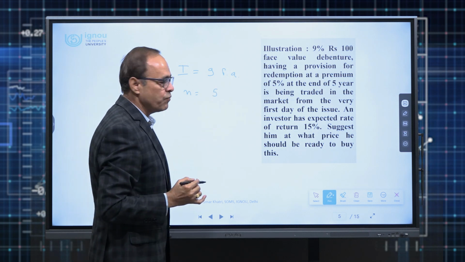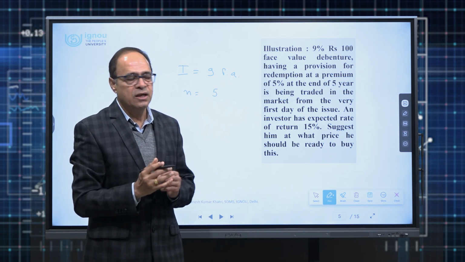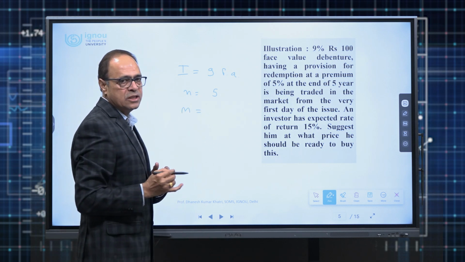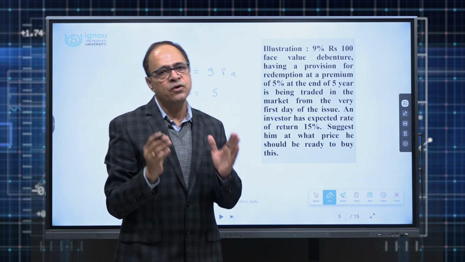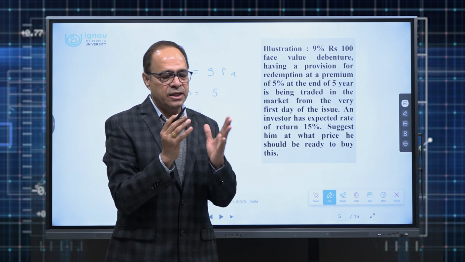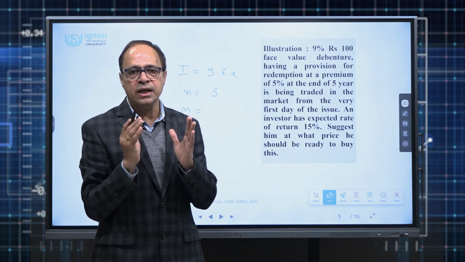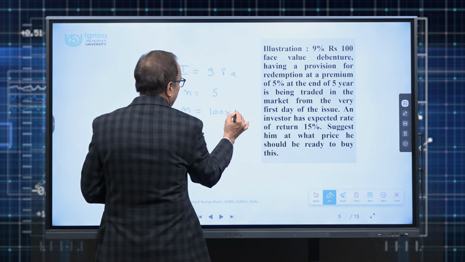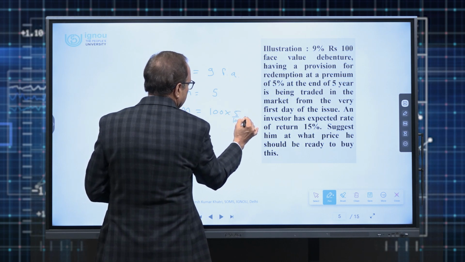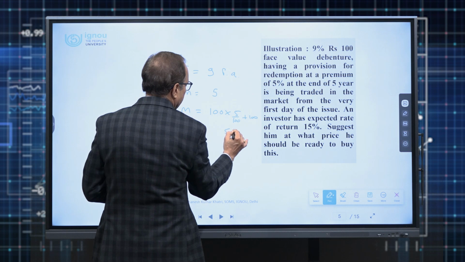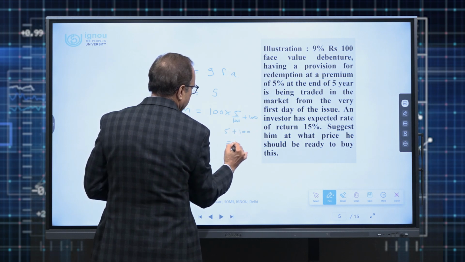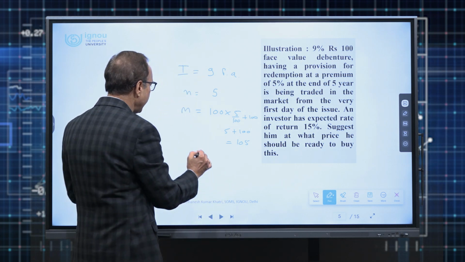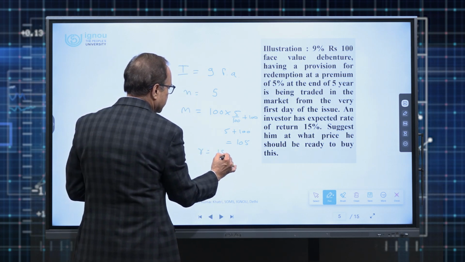If he holds the debenture for the complete duration of 5 years, he'll get interest for 5 years. And the maturity value, which is M. Now these debentures have a provision for redemption at a premium of 5%. Just to give a recap, interest, dividend, premium and discount are all calculated on the face value. So face value is 100. On that 5% premium will be there. So in total he gets 5 rupees premium plus the principal amount, that is par value. So on maturity he will get 105. And his required rate of return R is 15%.